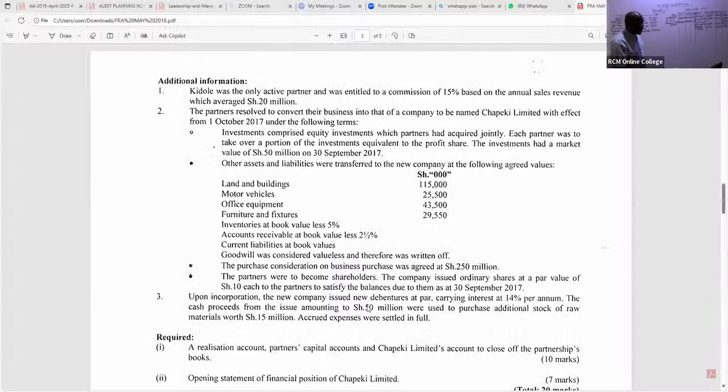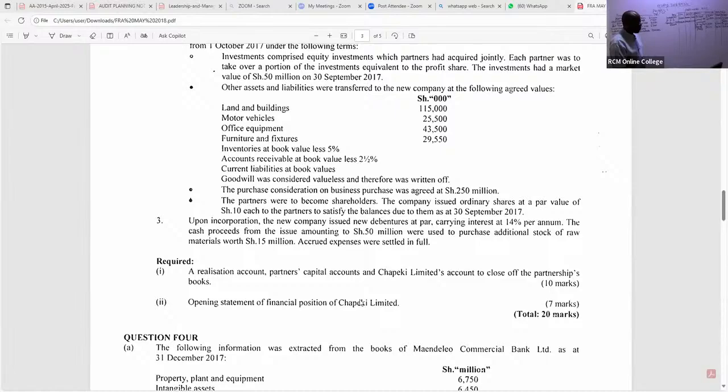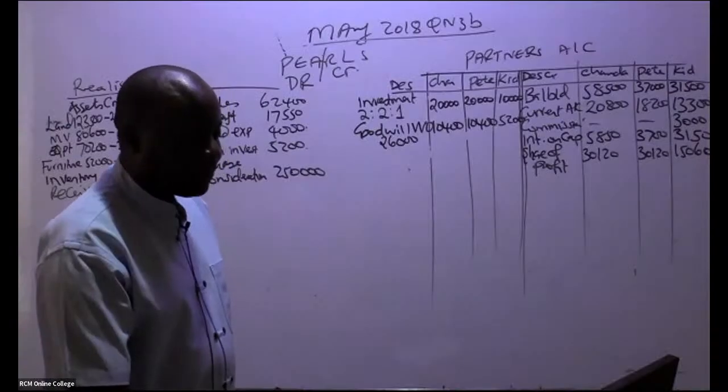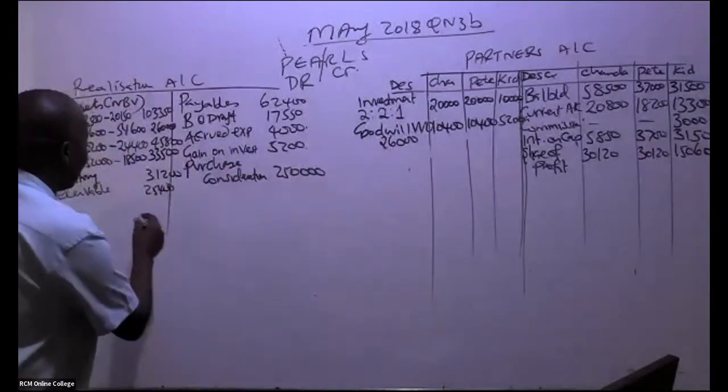So we continue reading. We are told here, upon incorporation, the new company issued new debentures. You can see now this is coming in part 2. Remember, they want us to give them the realization account, partners' capital accounts, and the new company's account to close off the partnership accounts. So, ladies and gentlemen, is there anything that we have left here? I don't think so. So please go ahead and balance this account.